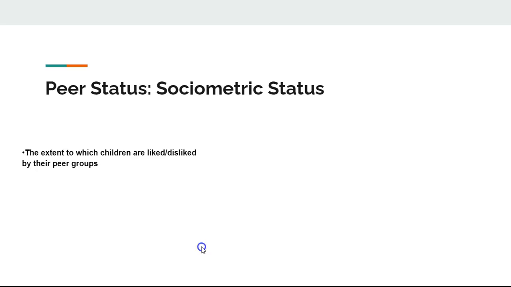In a study, researchers asked children to rate how much they disliked or liked their classmates, and they also asked children who they liked the most and who they liked the least. Based on these questions answered by the children in the same class, these researchers came up with different sociometric statuses of children. And so we're going to look into that. They came up with 5 peer statuses.